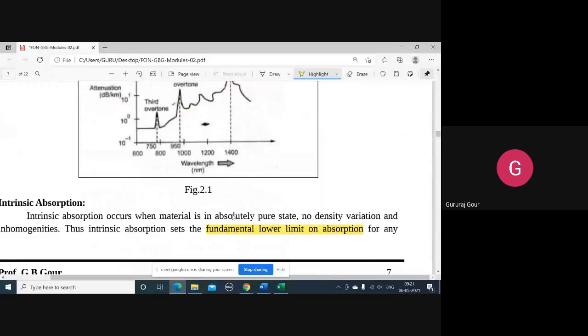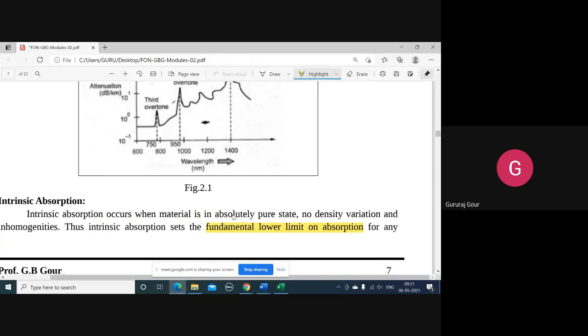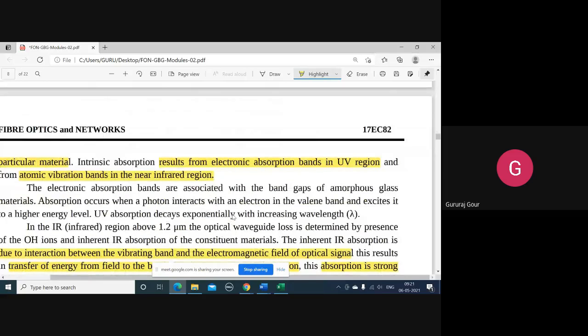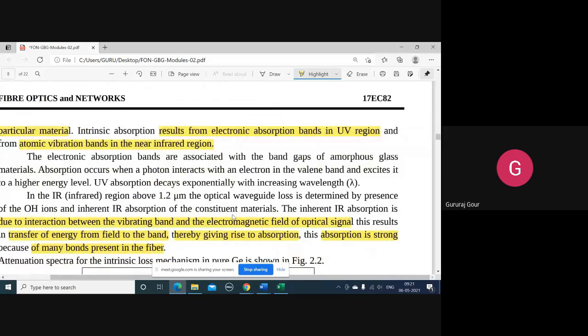So next we'll go with intrinsic absorption. That is going to put a fundamental limit, a lower limit, on the absorption of any particular material. This is inherent to any fiber optic material that has been used to manufacture it.